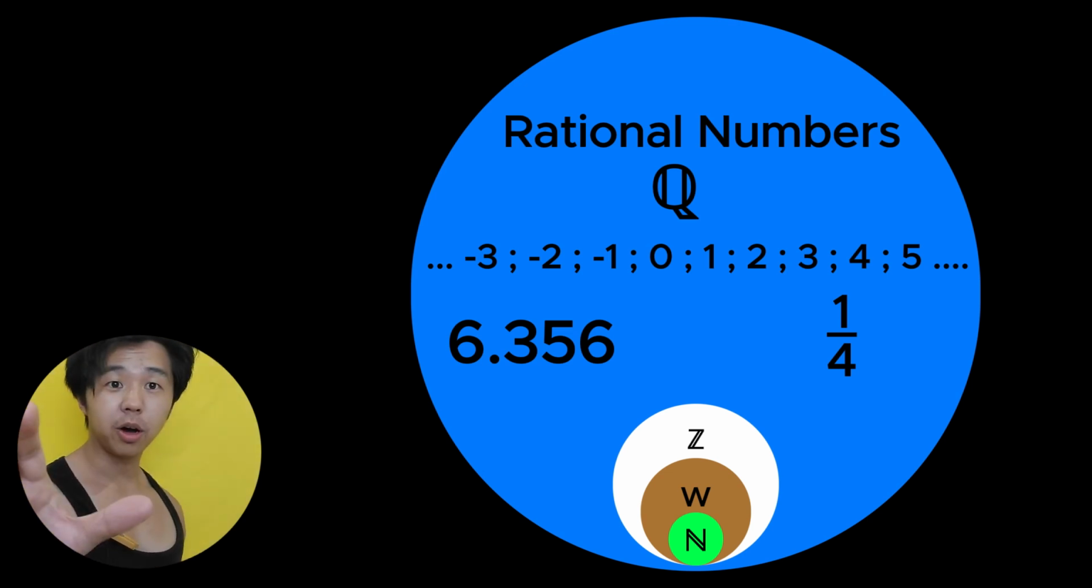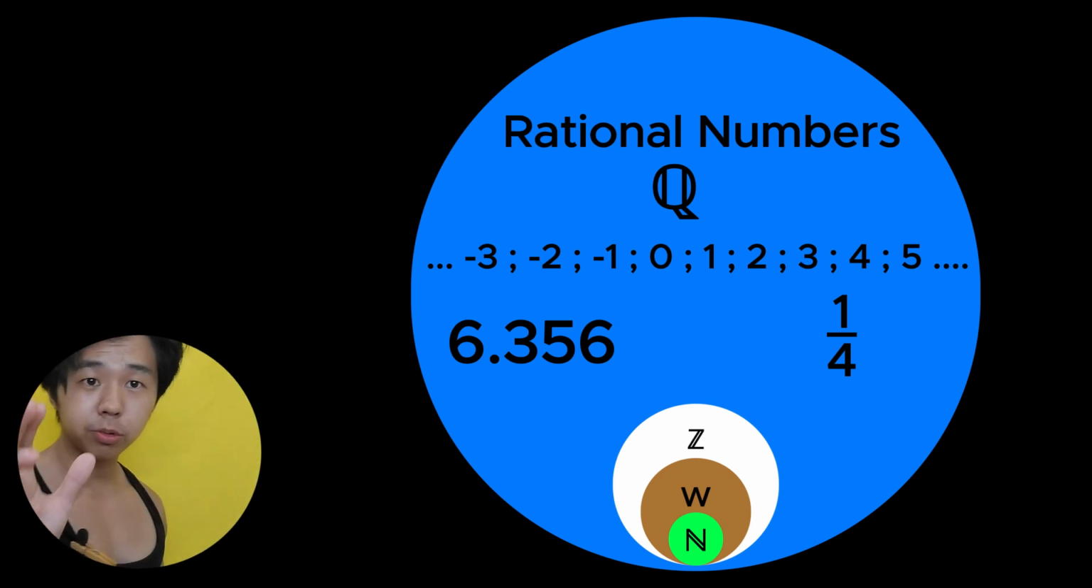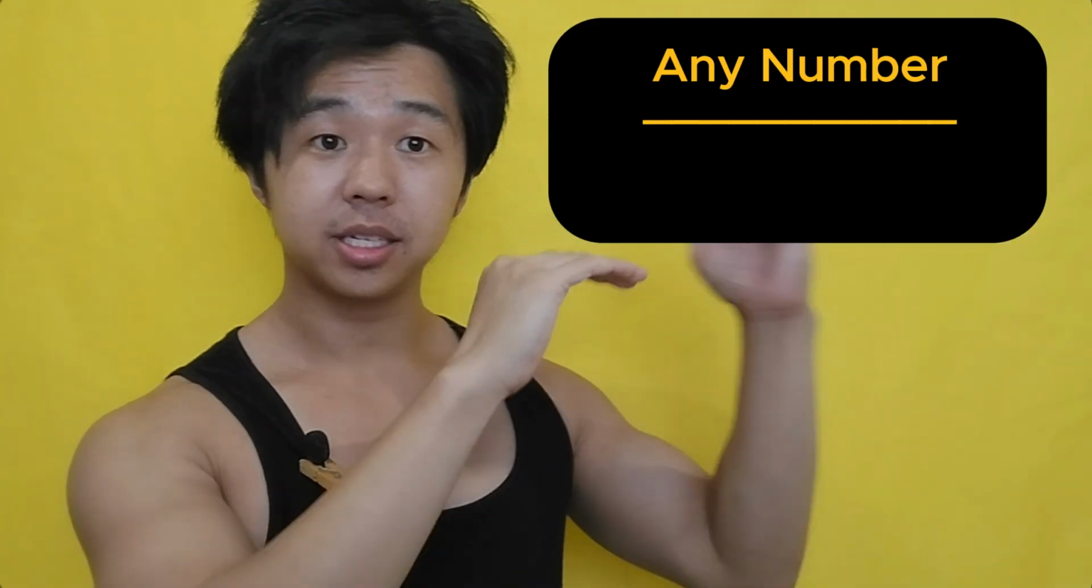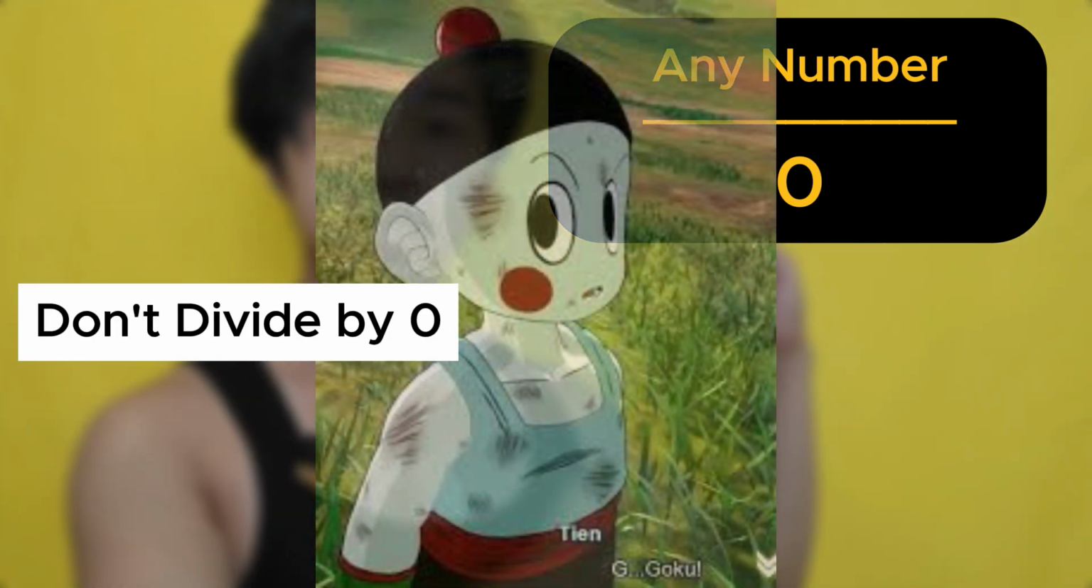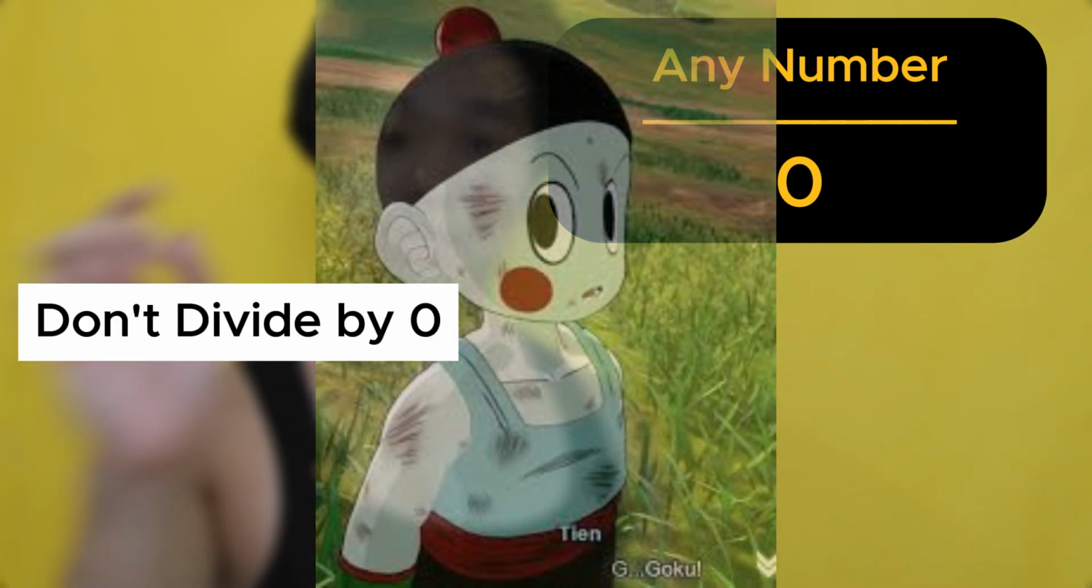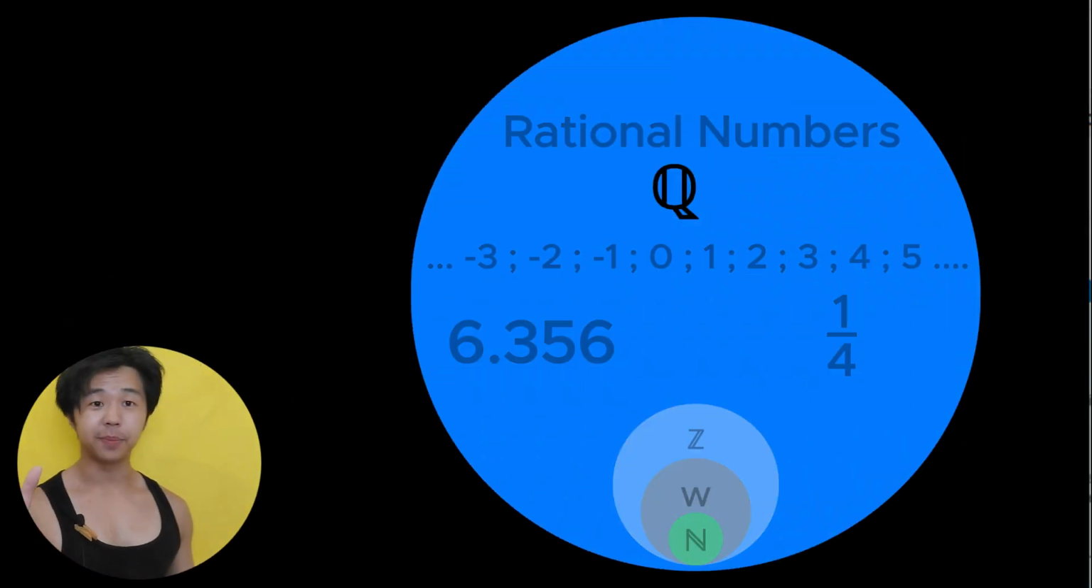Okay, before we go on, just remember the golden rule of fractions. You cannot have any number divided by 0, it cannot be done. Any number divided by 0 cannot be math. It's impossible. It cannot exist. This will be a rule that you have for the rest of your life. Just remember that. Don't forget it. All right, back to it.